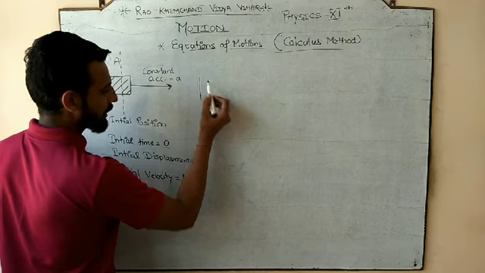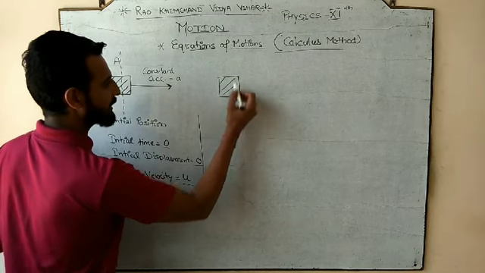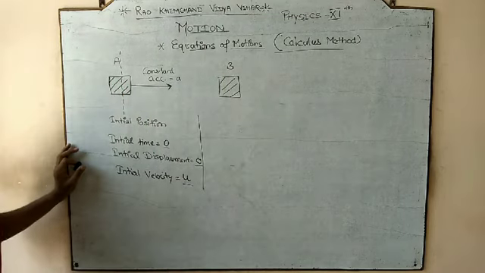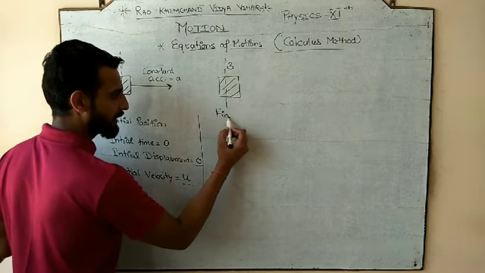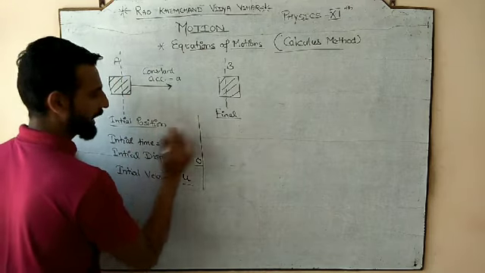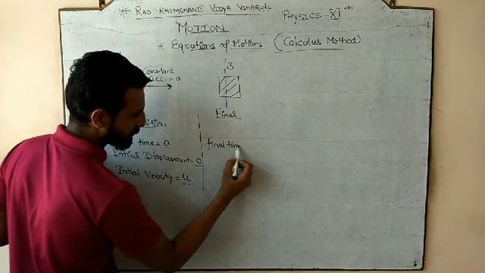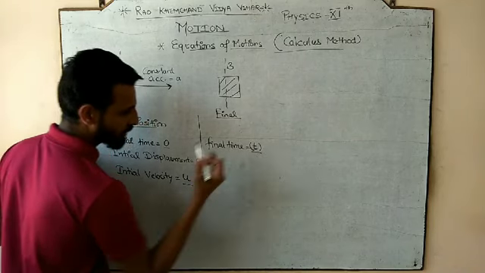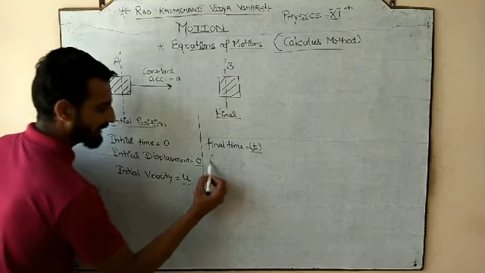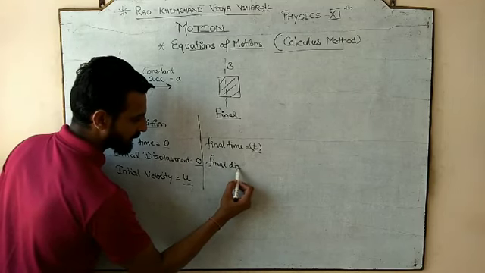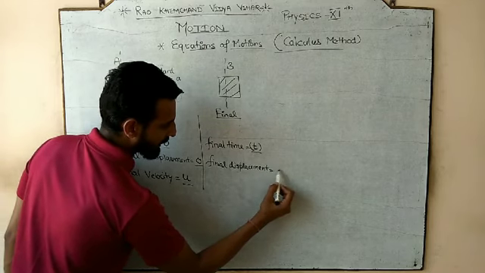Now let's suppose after some time the body reaches the point B. So now the body reaches the final position. So this was initial and this is the final state. Let's suppose after reaching the final position, the final time is t. So t is the amount of time taken by the body from A to B. Imagine that. Let's suppose the displacement covered by the body is S.